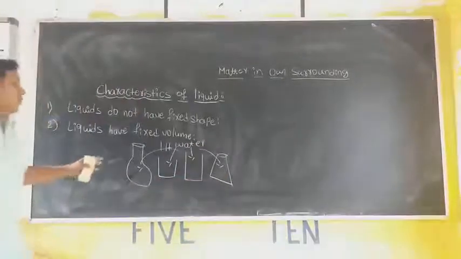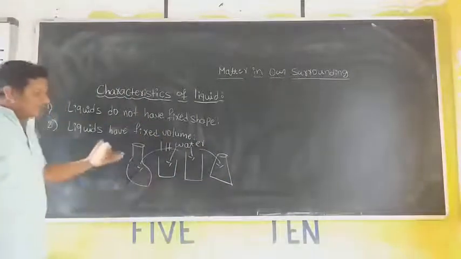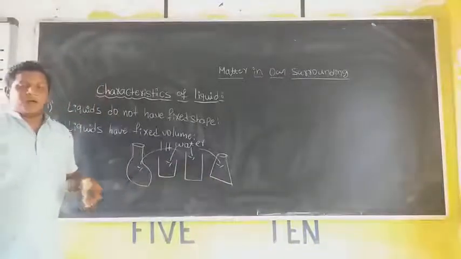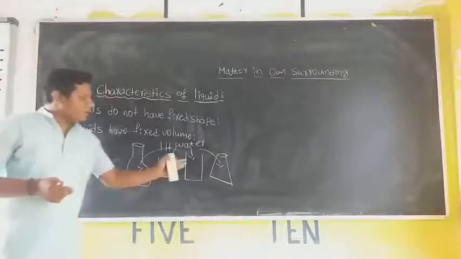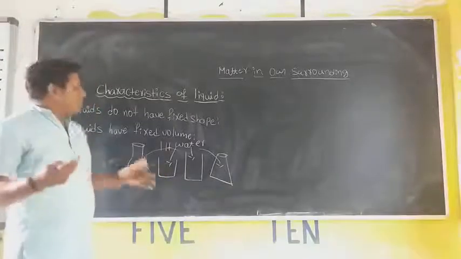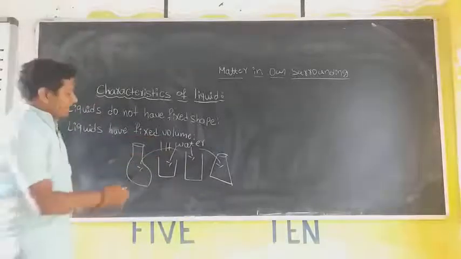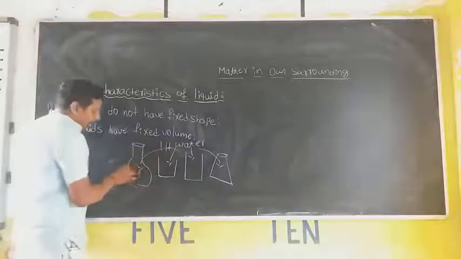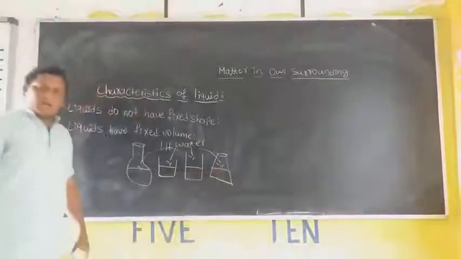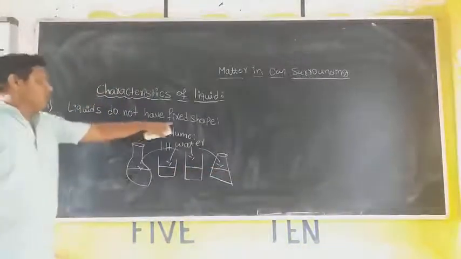And check whether the volume increases in any one of these, or decreases, or is the same. Whatever the container, whatever the instrument you take, the volume is fixed. In this container also, the volume is 1 liter. This also is 1 liter, 1 liter, and 1 liter. The only difference is shape.